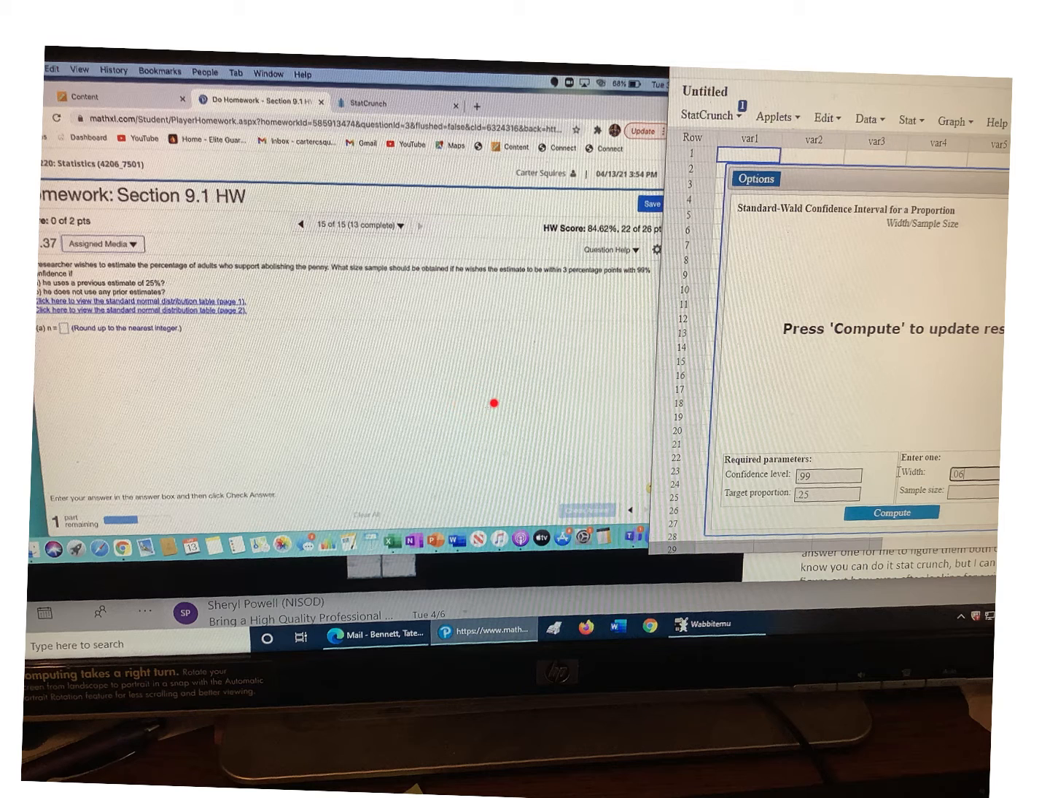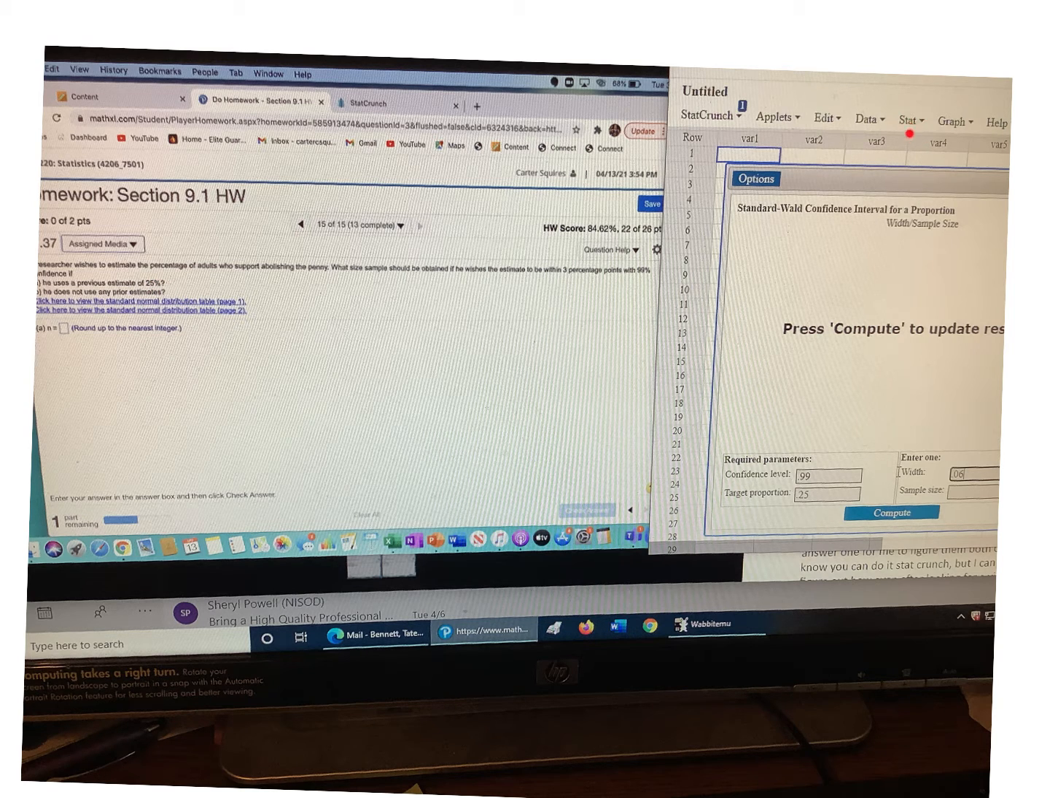I got your question in the email. You want to find the sample size here. A researcher wishes to estimate the percentage of adults who support abolishing the penny. What sample size should be obtained if he wishes to be within 3 percentage points and a 99% confidence interval? Use a previous estimate of 25% or 0.25.